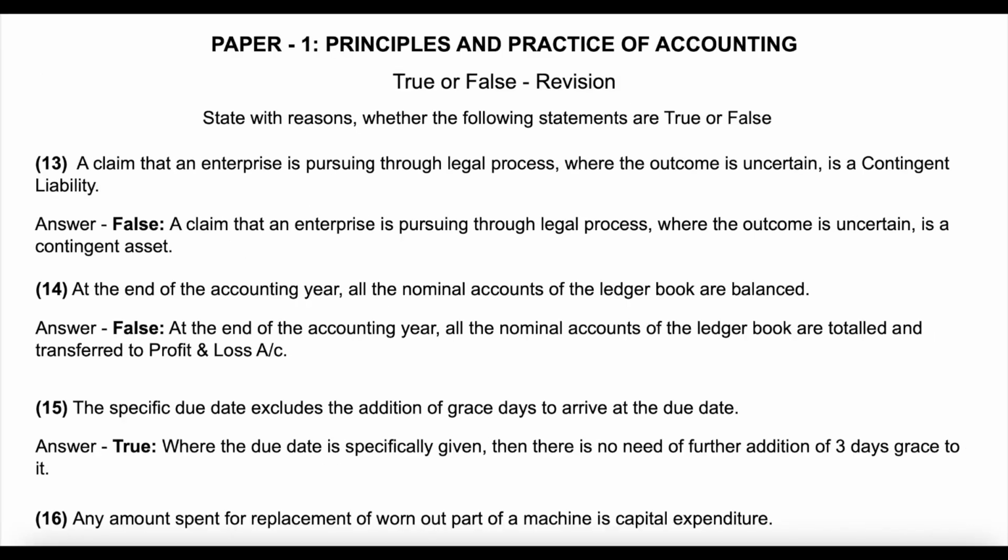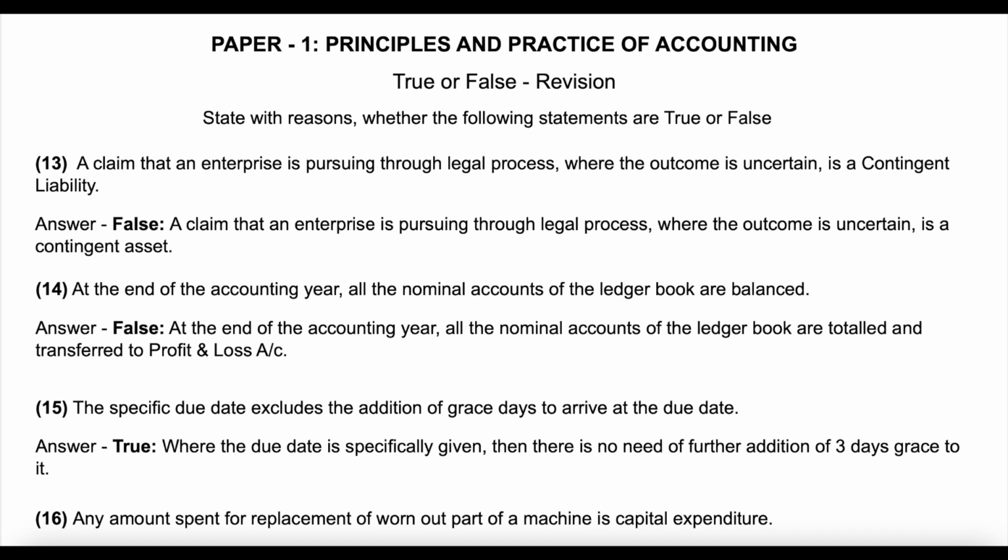Question 13. A claim that an enterprise is pursuing through legal process where the outcome is uncertain is a contingent liability. Answer: false. A claim that an enterprise is pursuing through legal process where the outcome is uncertain is a contingent asset.